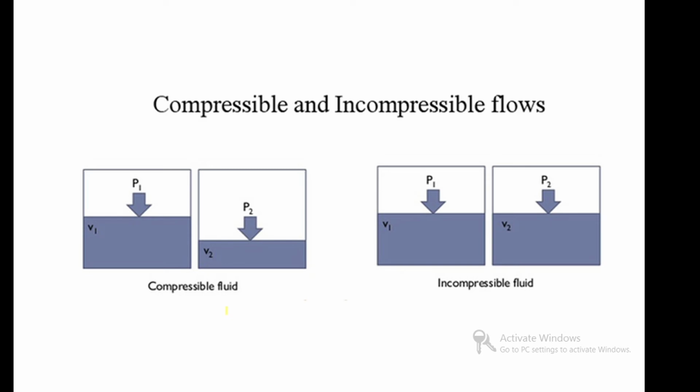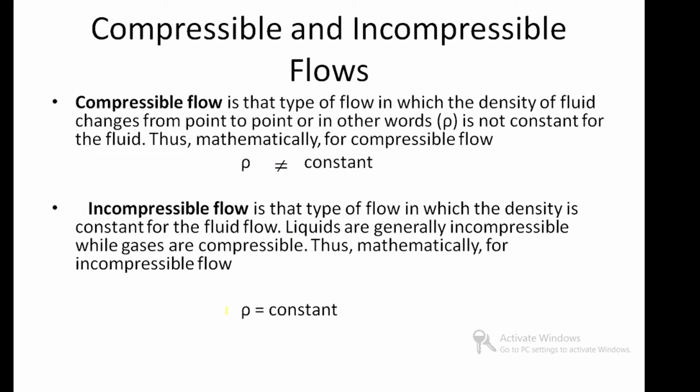Now the compressible and incompressible flow definitions. Compressible flow is the type of flow in which the density of the fluid changes from point to point. If you are applying pressure, the density of a compressible fluid is changing. That is, density is not constant.